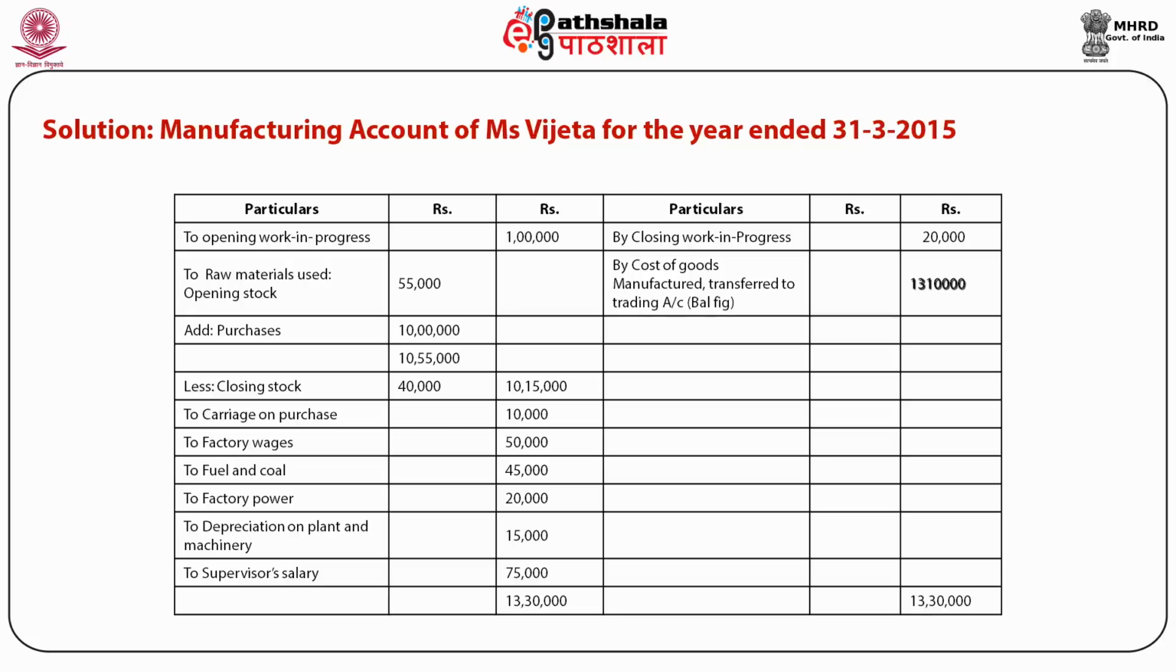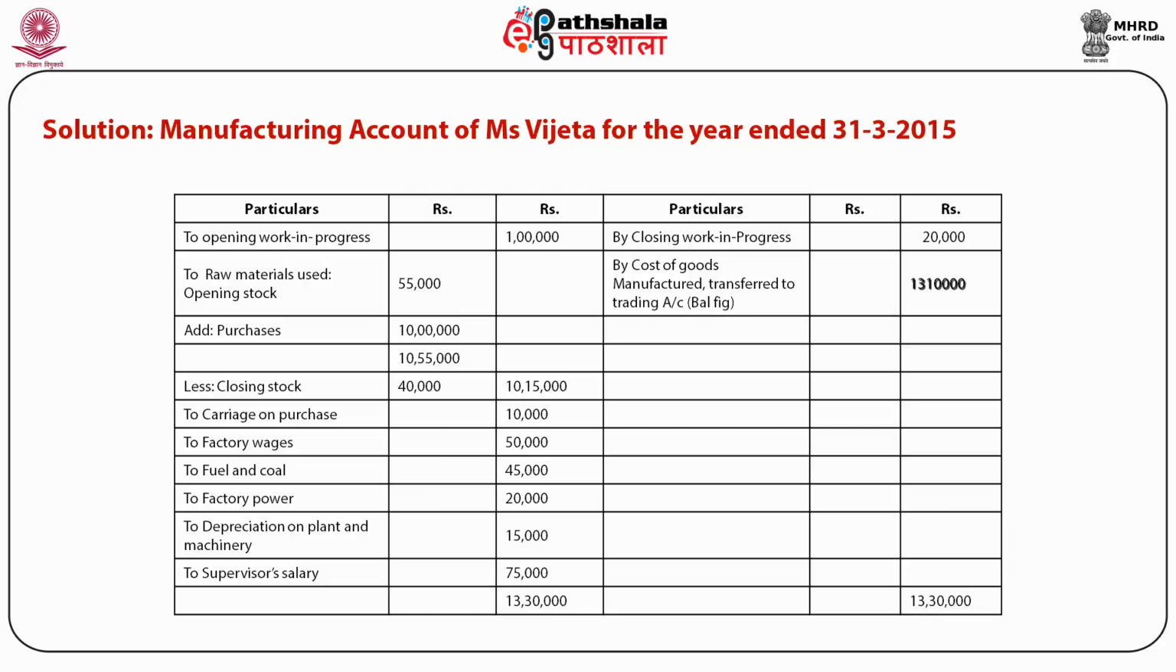Manufacturing account for the year ended on 31st March 2015 is shown in this table, and it is clear that there are two sides. One is debit side and another is credit side. Items: opening stock of work in progress, raw material used, carriage on purchase, factory expenses, fuel and coal, factory power, depreciation on plant and machinery, supervisor salary are shown on the debit side, because these are expenses which are incurred for the production of the products, whereas closing work in progress is shown on the credit side.